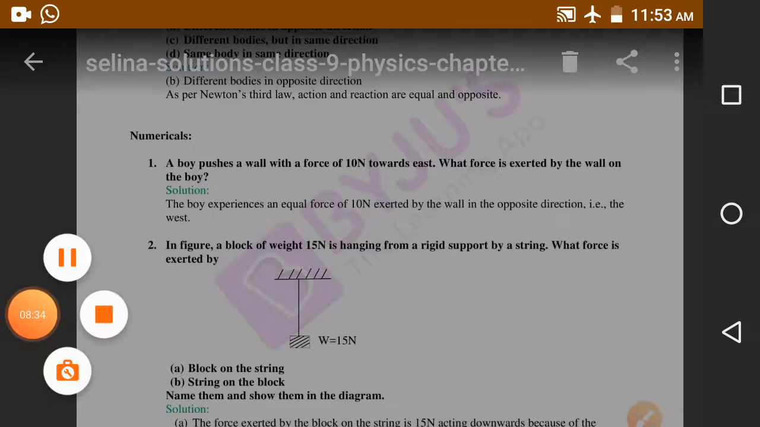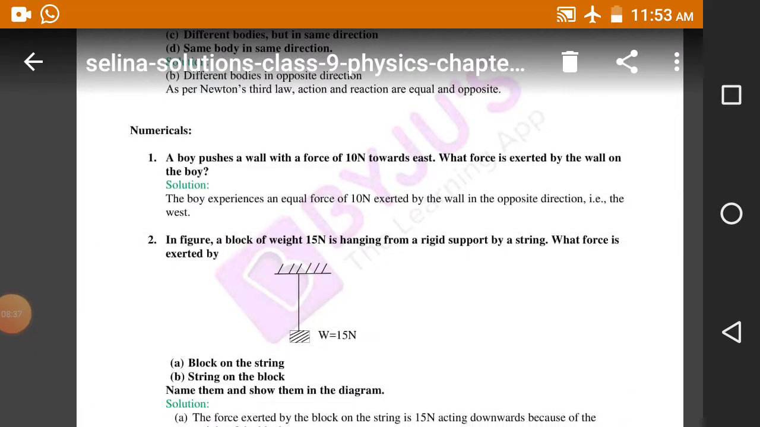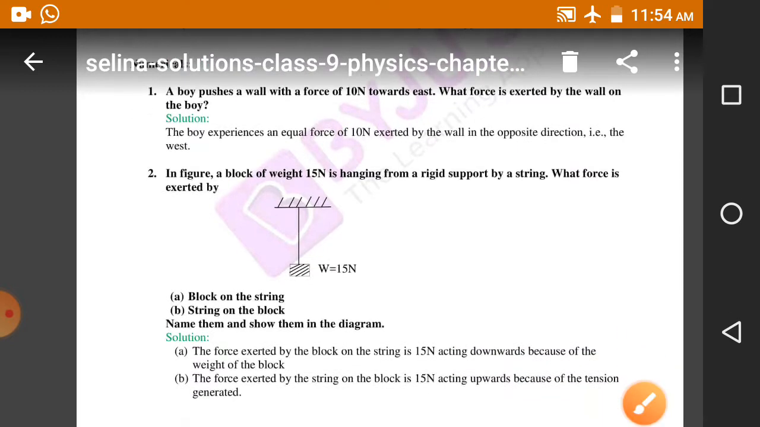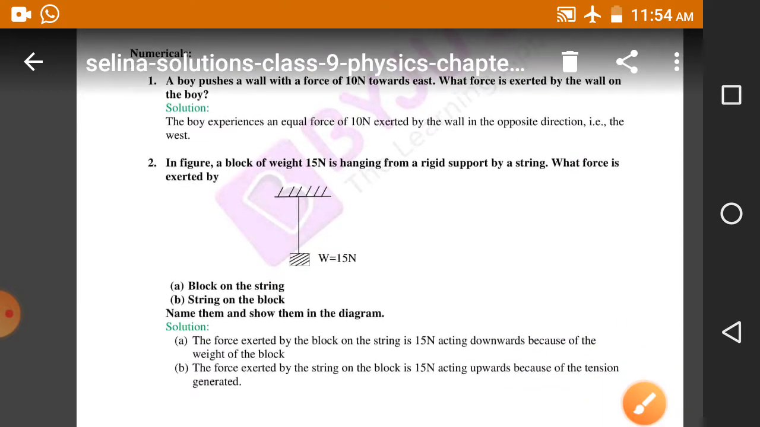Now see, there are only two numericals. The first one is: a boy pushes a wall with a force of 10 Newton toward the east. What is the force exerted by the wall on the boy? So simple, the reaction is equal to the action, that is 10 Newton, but it is in the opposite direction. See, opposite direction is mentioned here. So the action is toward east, then the reaction is toward west.